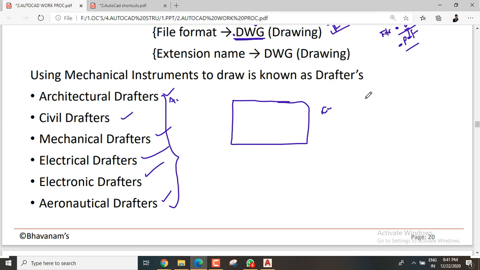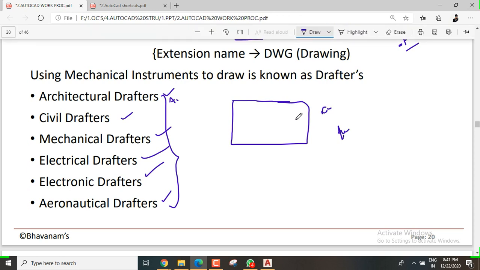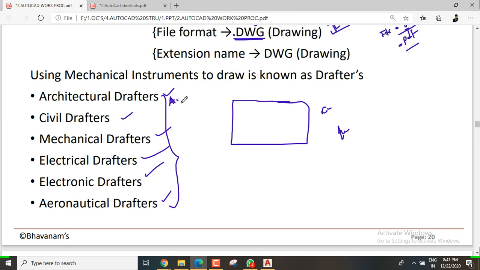Even if you want to do any sketching, we have Autodesk Sketchbook. If anyone is interested in sketching, like drawing a face or human pictures, we have Autodesk Sketchbook. There you can draw animal pictures, human pictures, and everything. So AutoCAD is not only for civil engineers. Everyone who wants to show a presentation with accuracy and detailed concepts can use this AutoCAD.